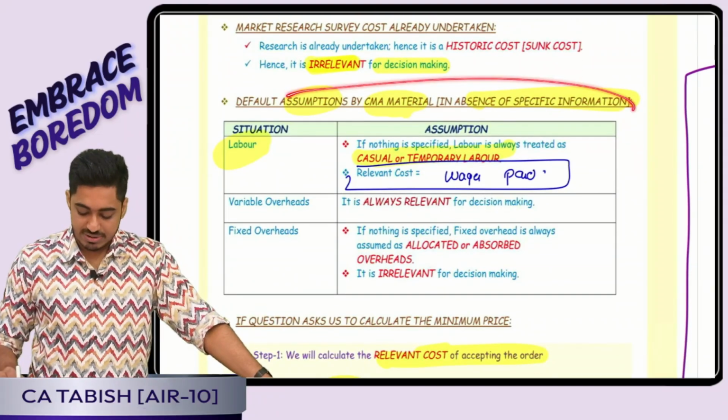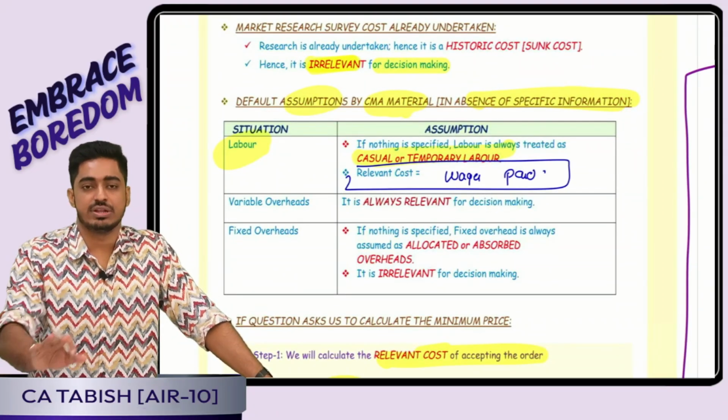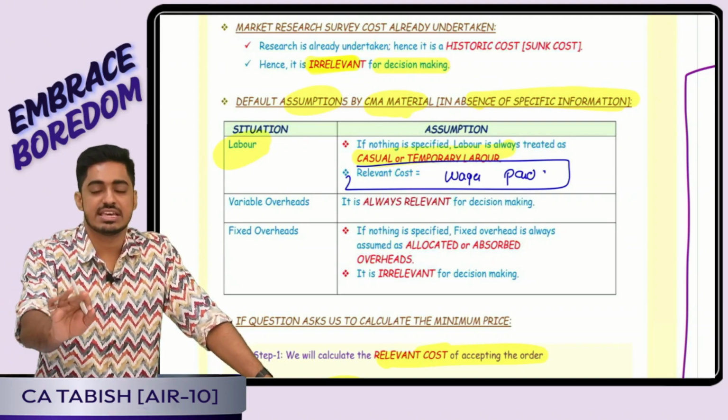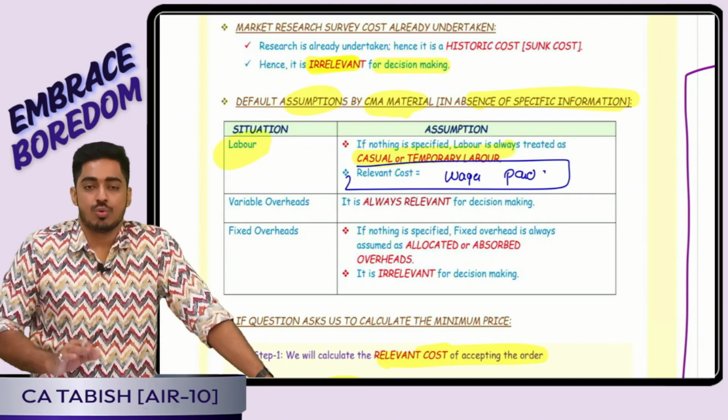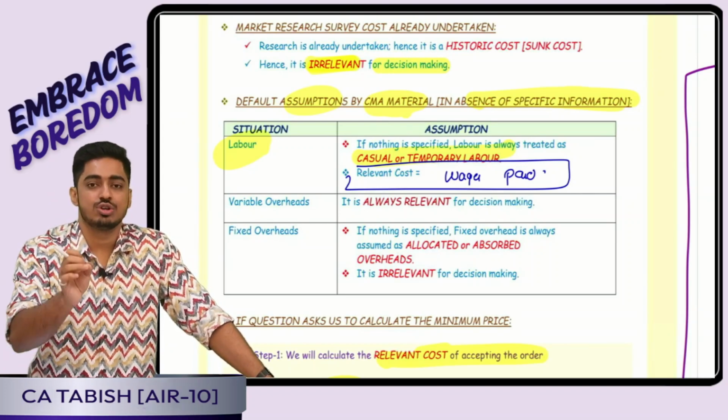Default assumptions by the institute everywhere. Wherever you see variable cost, question doesn't tell you anything. Material, labor, variable overhead, direct expense, it is always assumed to be relevant. Fixed overhead, wherever question does not tell anything, default assumption is it is always going to be irrelevant.